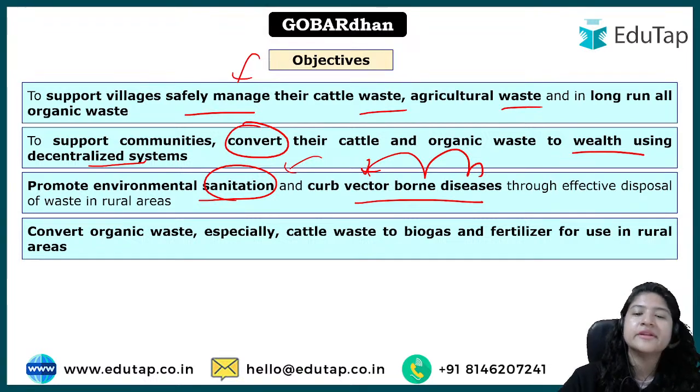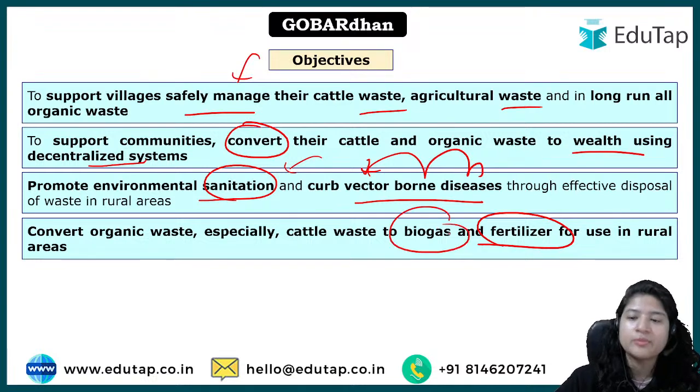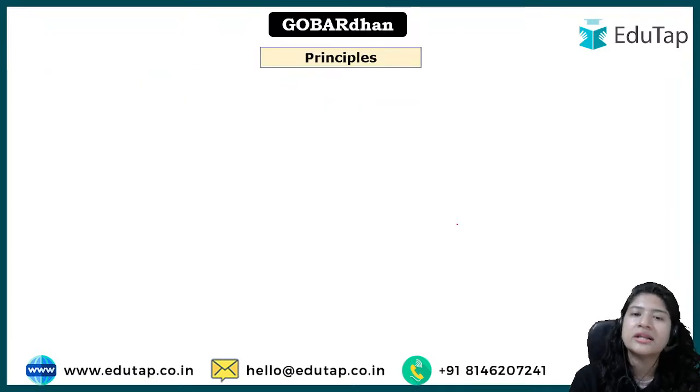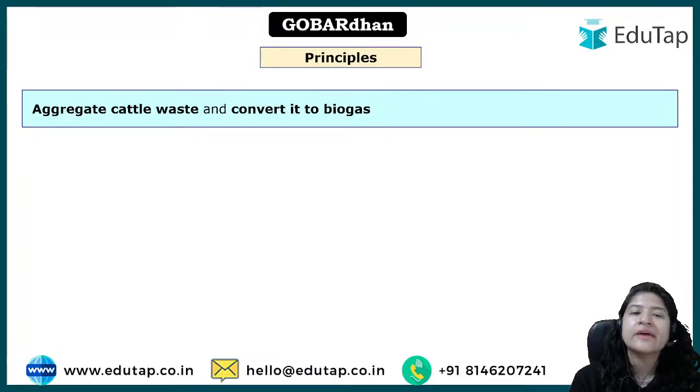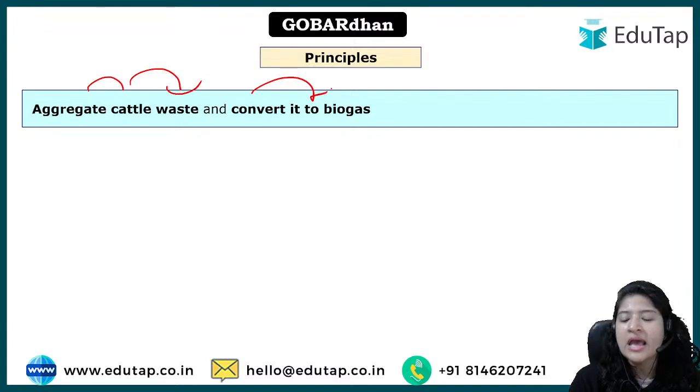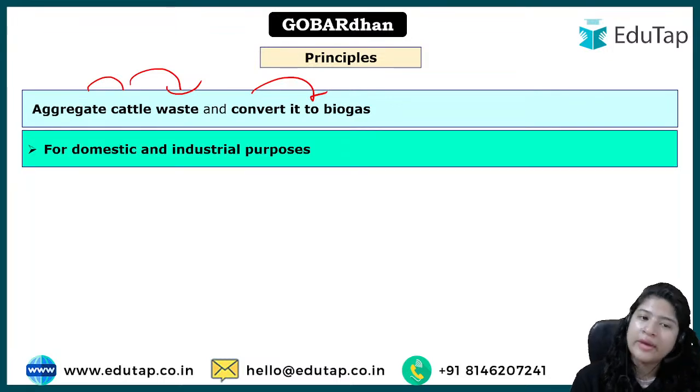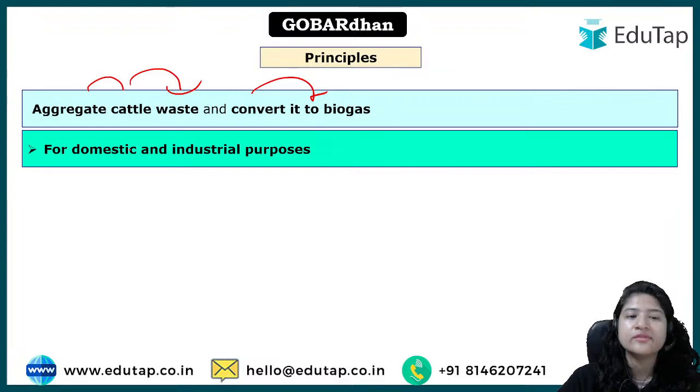ठीक है, and definitely this fertilizer which is created or biogas that is created, that can be utilized for various purpose. Principles क्या है? First of all, जो भी aggregate means to collect the cattle waste that is generated and to get it converted into biogas, and this biogas can be used even for the domestic purpose and for the industrial purpose. Means for example, देखो, if you just have 3 cattles, right? So definitely you cannot generate enough of biogas to be sold, right? So you can utilize it for domestic purpose, for the fuel, for the gas purpose, for the cooking purpose.